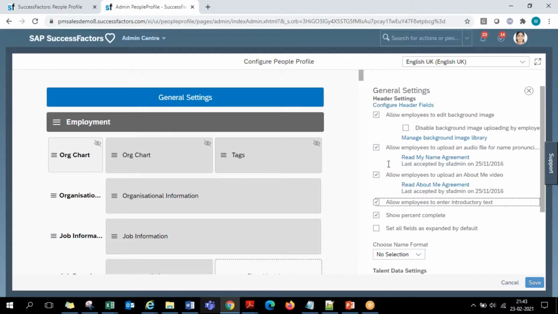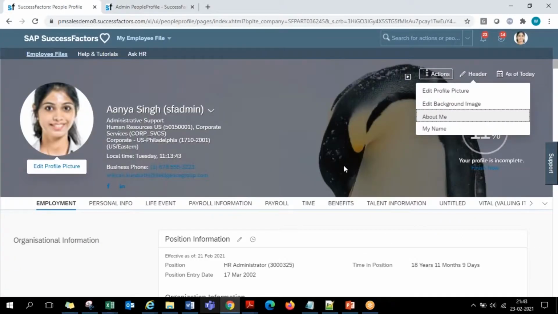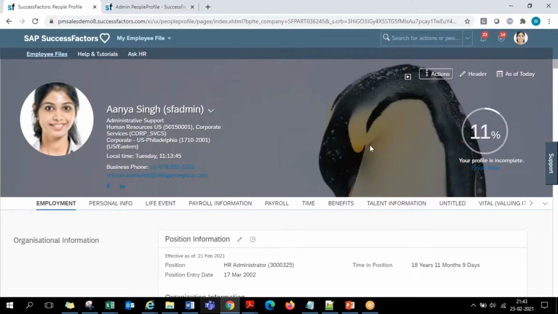And then you have one more checkbox, show percentage complete. What is this? Every employee will be shown their own profile completeness, that is, how much percentage of your profile is complete. This profile says Anya Singh's profile is only 11% complete. There are many other sections of information that are to be updated. This is profile completeness. It has nothing to do with reporting, salaries or performance of the employees. It just shows that the profile is only 11% updated.